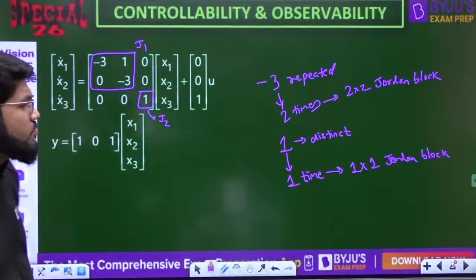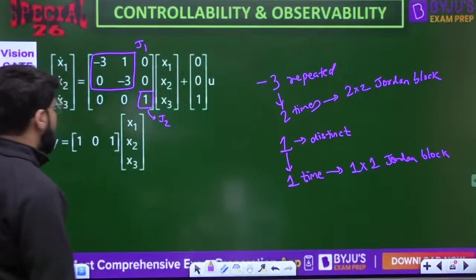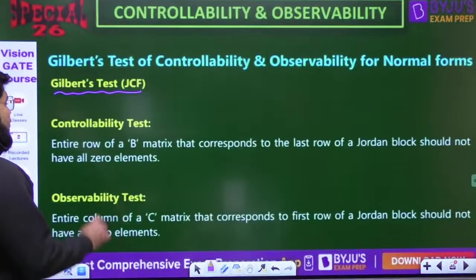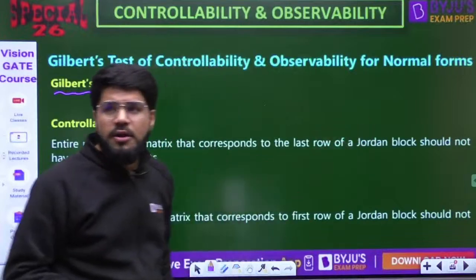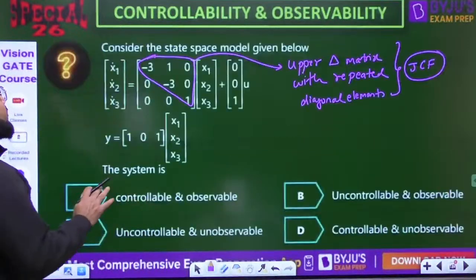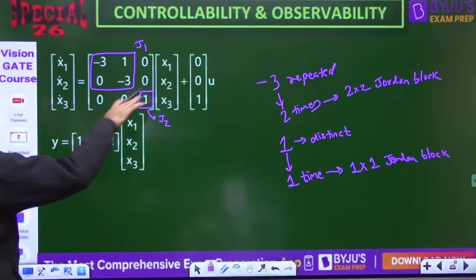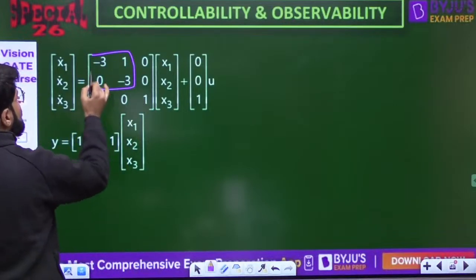Okay, chalo, now let's move ahead. Test: the entire row of the B matrix that corresponds to the last row of a Jordan block should not have all 0 elements. So let's check here. That explained the blocks. Now let's come here. Let me again draw those two blocks.